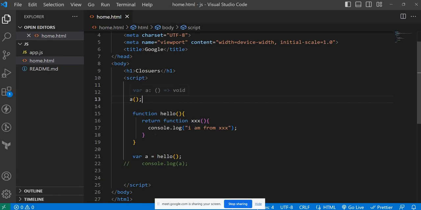Here, what is the value of A in the memory at line number 13? Whenever we are invoking this one, what is the value of A in the memory? Function definition, sir. How many of you think that it's a function definition at line number 13? Function triplex definition, sir.